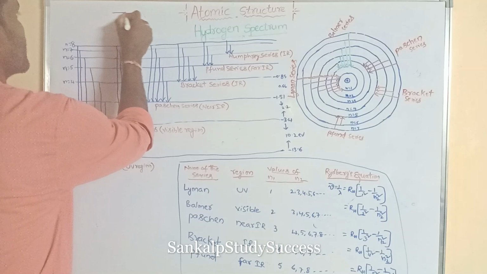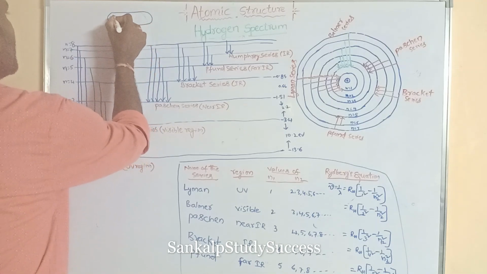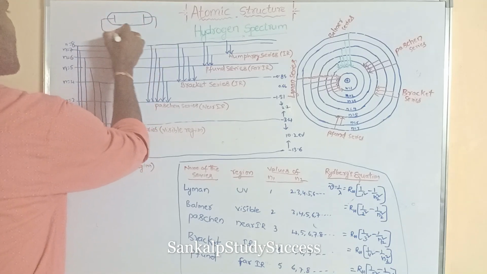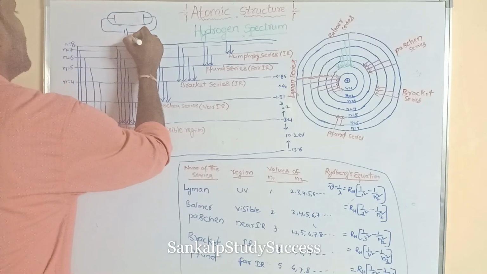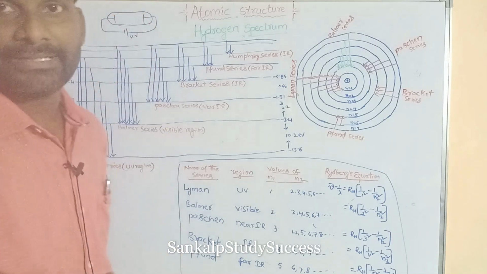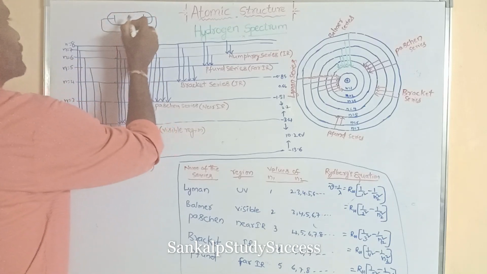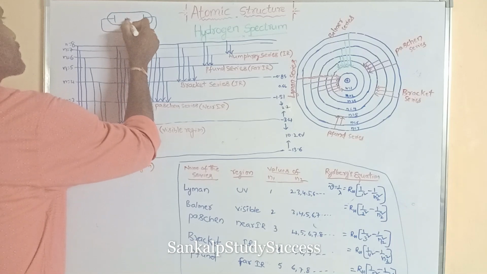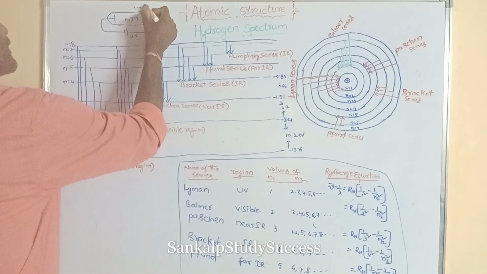So this is the discharge tube. It contains electrodes. These electrodes are connected with a high voltage battery, and in this glass tube, this discharge tube, we take hydrogen gas, H2 gas, at low pressure.